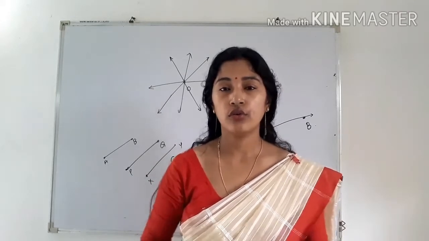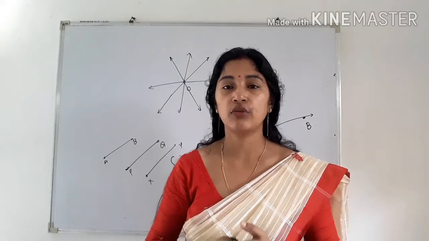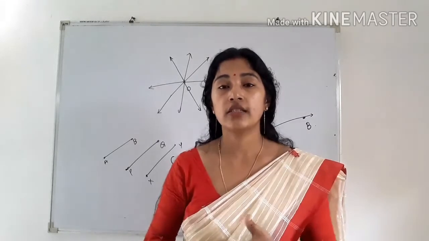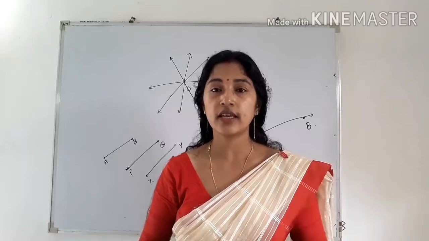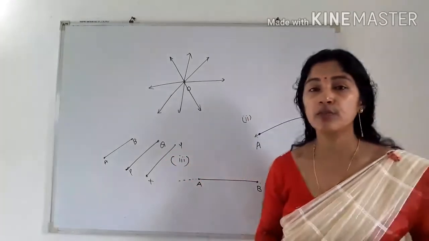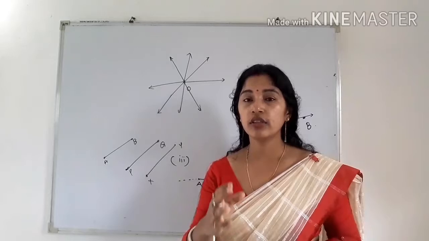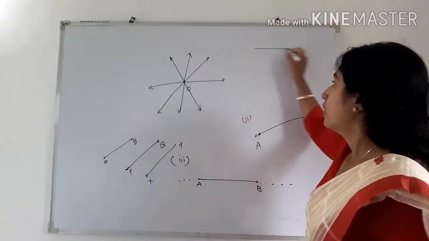So how do you know parallel lines? If I draw 2 lines and the distance between the 2 lines is always the same, or we can say the perpendicular distance between the 2 lines is always the same, then the 2 lines are parallel. Okay, perpendicular distance means, perpendicular, you know that the angle should be equal to 90 degrees. Okay.